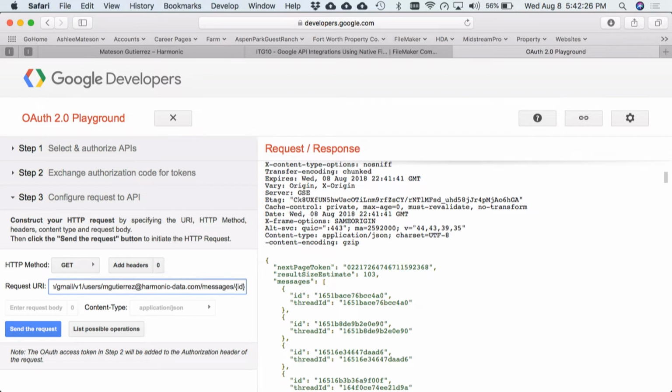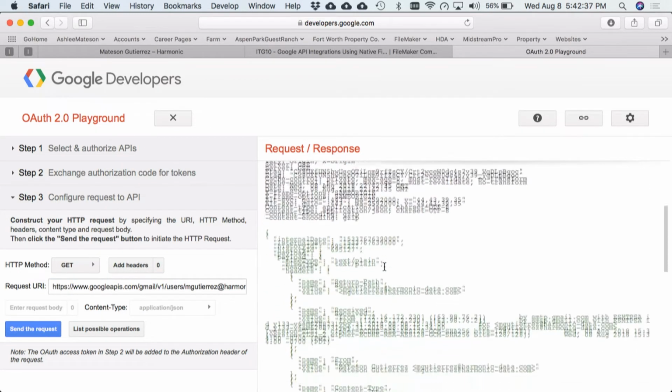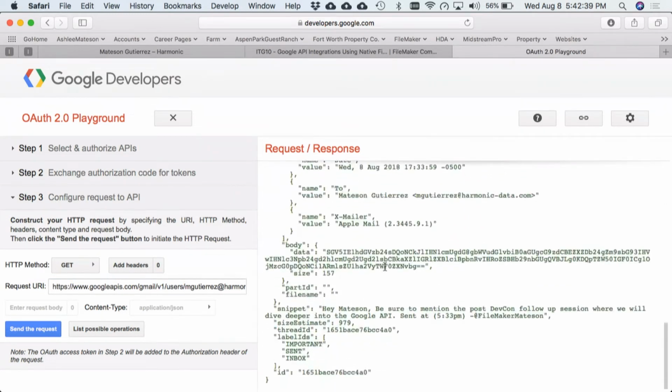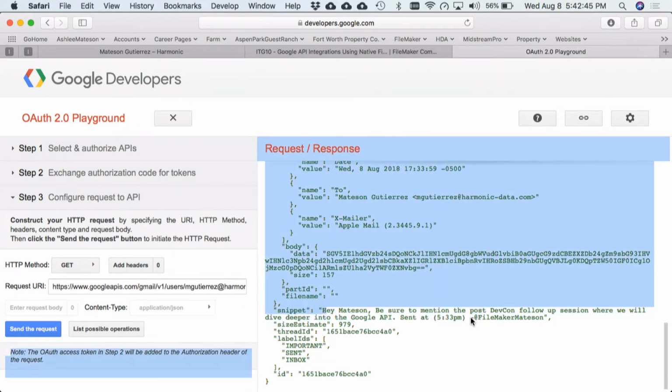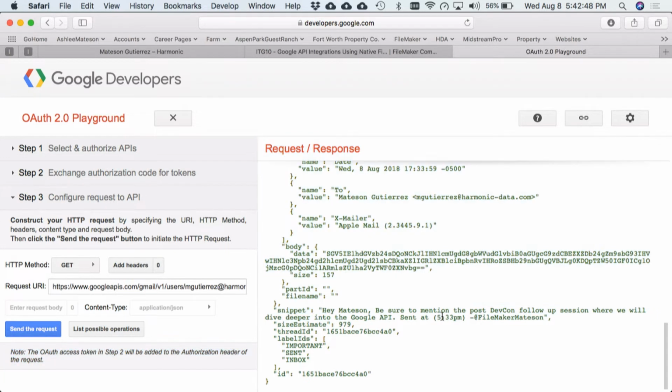Come down here to the end. Paste that. So again, this is the message ID, the specific message ID I want. I'm going to send that request. Looky here. Scroll down. This is a JSON response. Hey, Madison, be sure to mention the post-DevCon follow-up session, where we'll dive deeper into the Google API, sent at 5:33 p.m. Same message.